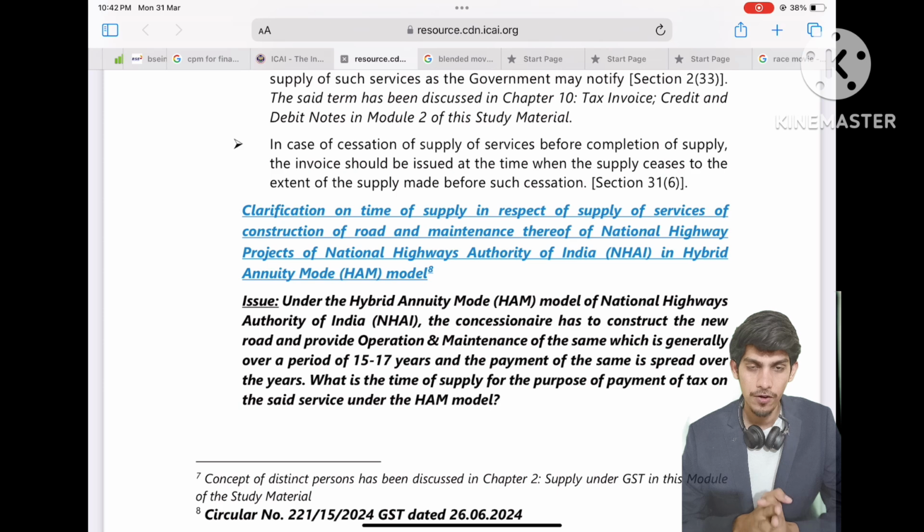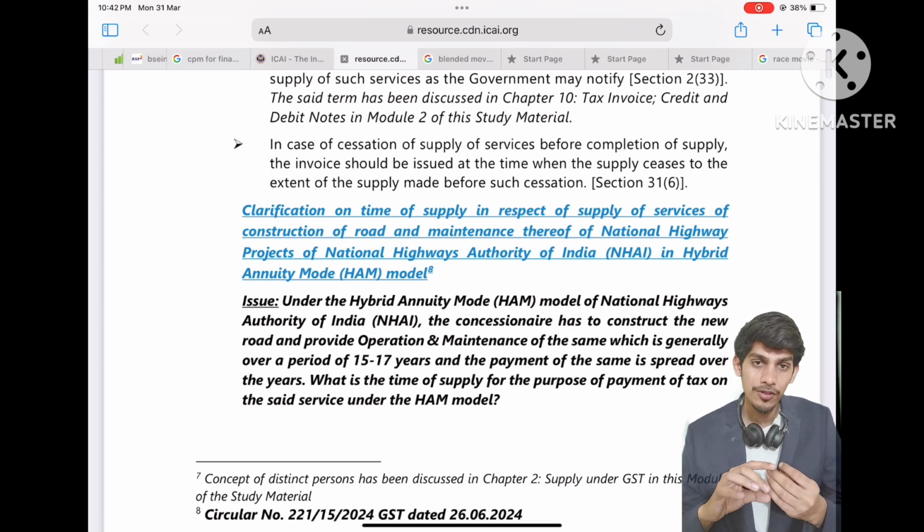Instead of paying most of the amount when construction is completed, they hold back a considerable amount and pay it in installments over the operations period of 15-17 years. So in this case we have confusion, as there are two services: one is construction and the other is operation and maintenance.